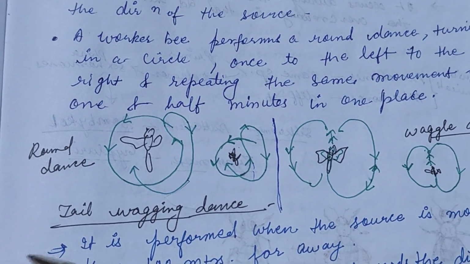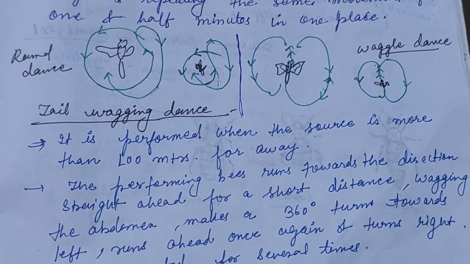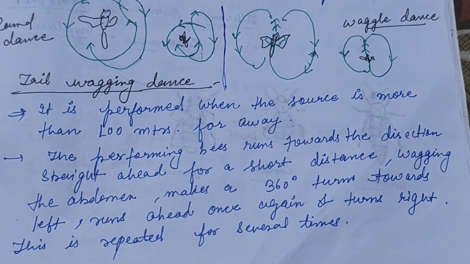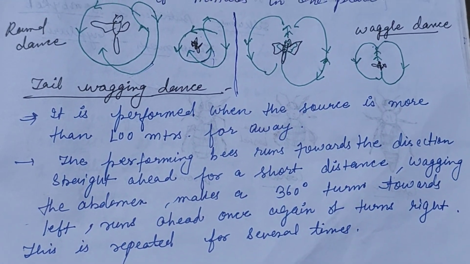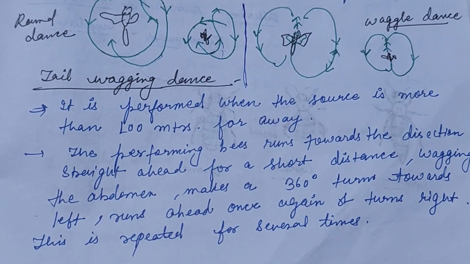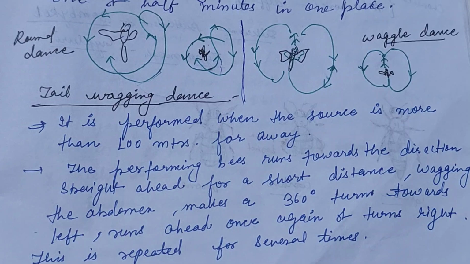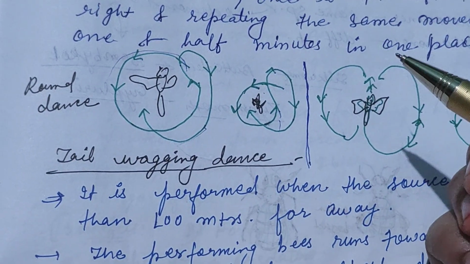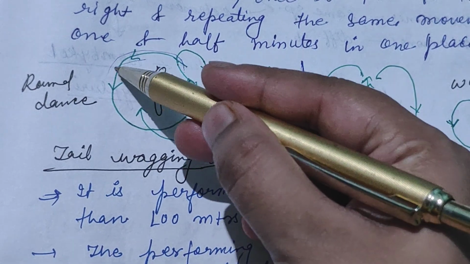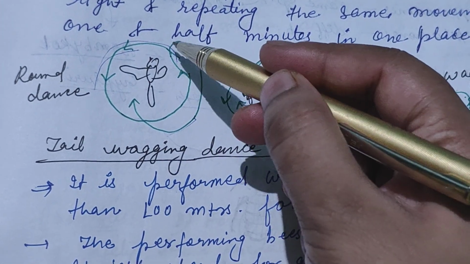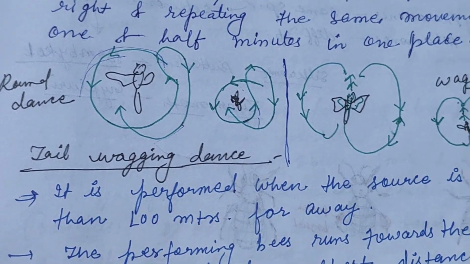The tail wagging dance is used when the source is more than 100 meters far away. The performing bee runs straight ahead for a short distance, wagging the abdomen, makes a 360-degree turn towards the left and runs ahead once again, and turns right, and this is repeated several times. The round dance is like this: it turns left and goes round, and then it again backs in the same direction, and it repeats again and again.